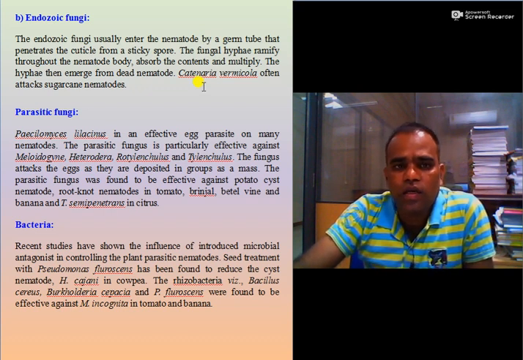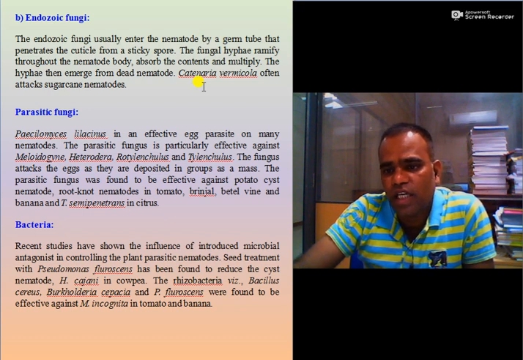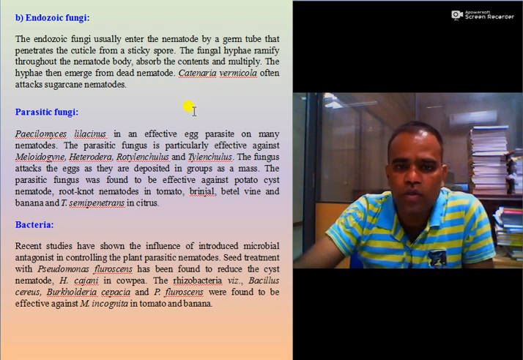Then use of parasitic fungi. Paecilomyces lilacinus is one of the wonder fungal bioagents which is useful to control a number of nematode species.